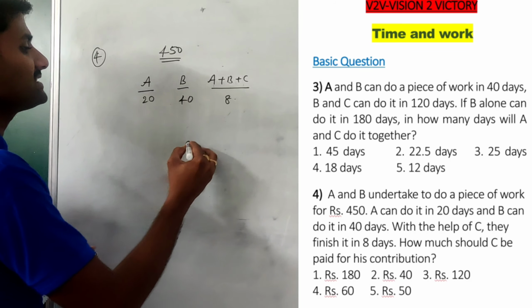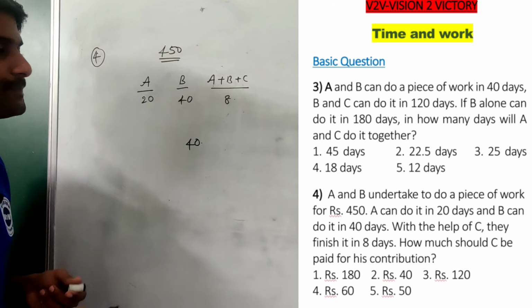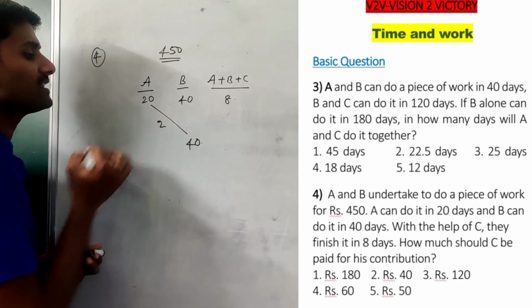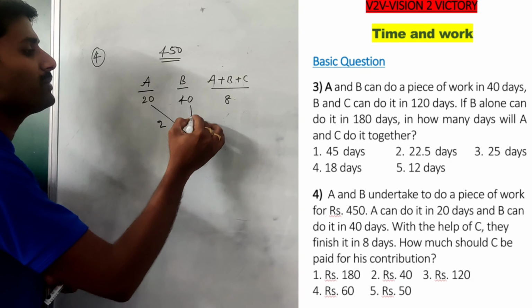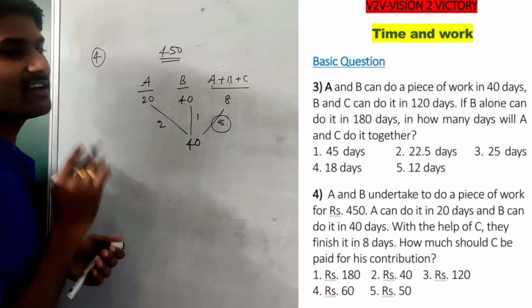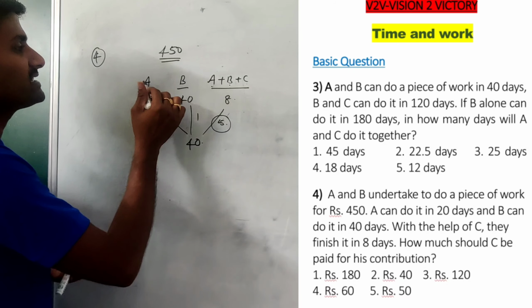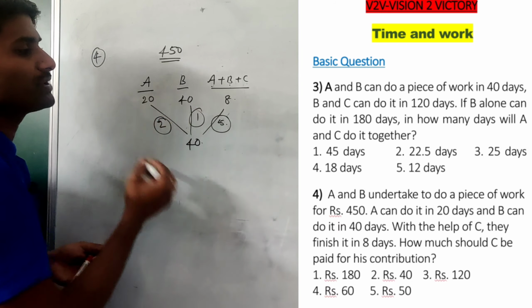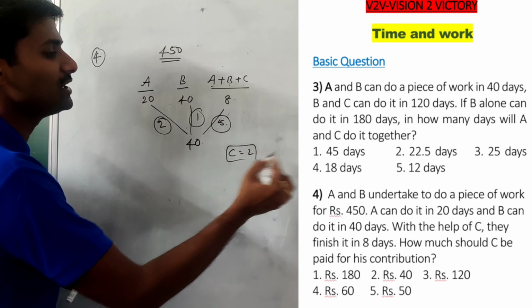The LCM of all these parameters is 40. Then 20 days out of 40, they perform 2 units. 40 out of 40, they perform 1 unit. And 8 out of 40, they perform 5 units. So A, B, and C complete 5 units per day. Out of 5 units, A and B are a part of 3 units, so C does 2 units.